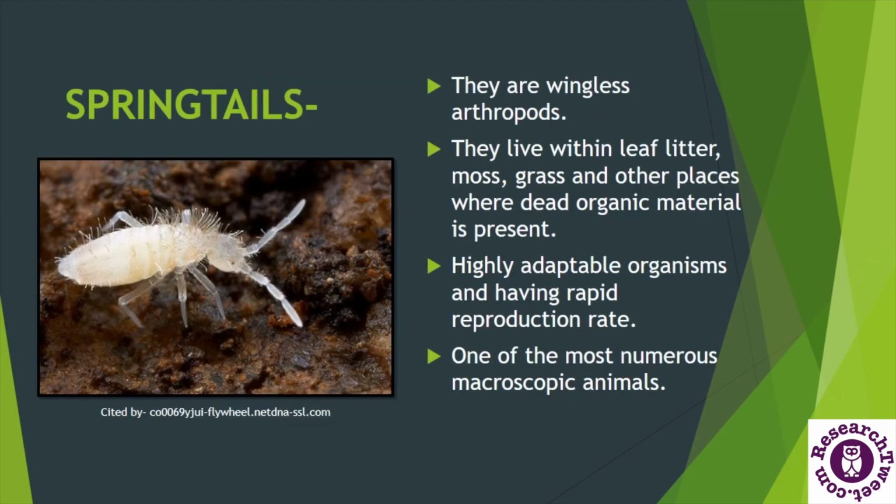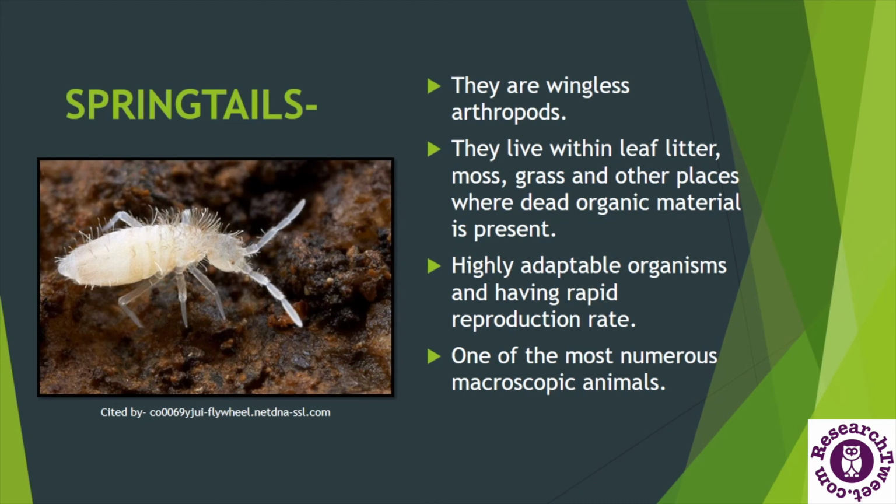Now another common example is springtails. Springtails belong to the phylum Arthropoda and are a type of wingless arthropod or wingless insect. They live within leaf litter, mosses, grasses, tree trunks and many other places where dead organic material or leaf litter is present.